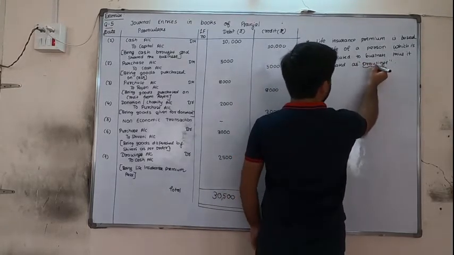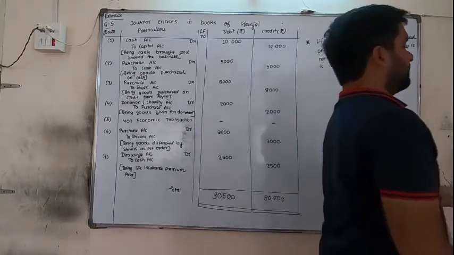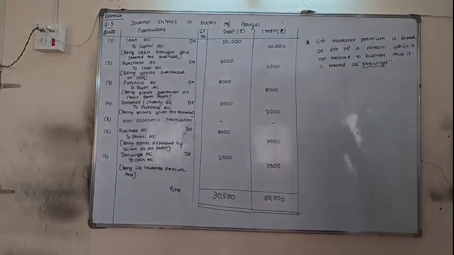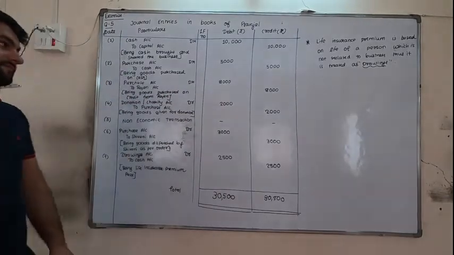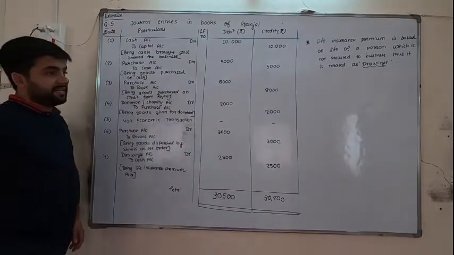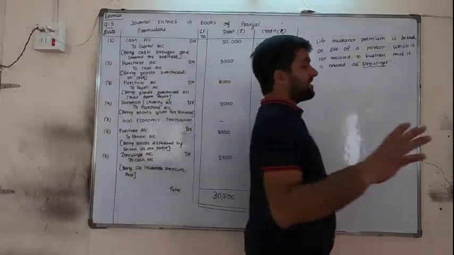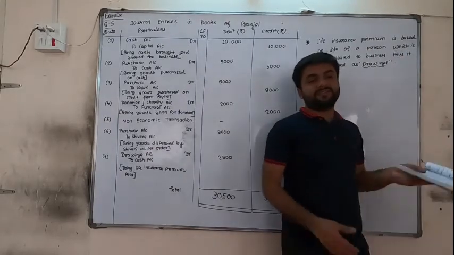And drawings means you all know it is for personal. So in this way you have to write the journal entries. Okay? Yes, we will once discuss each and every entry so that it will be easy for you.